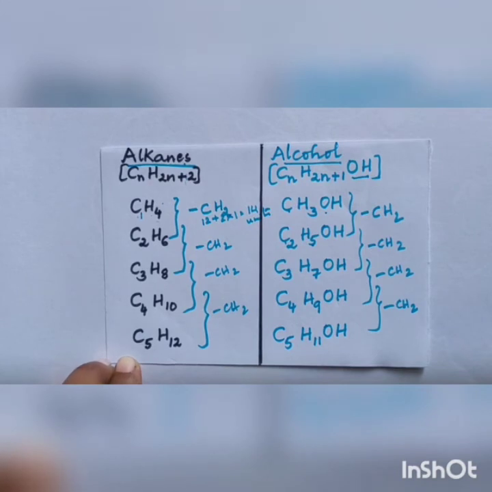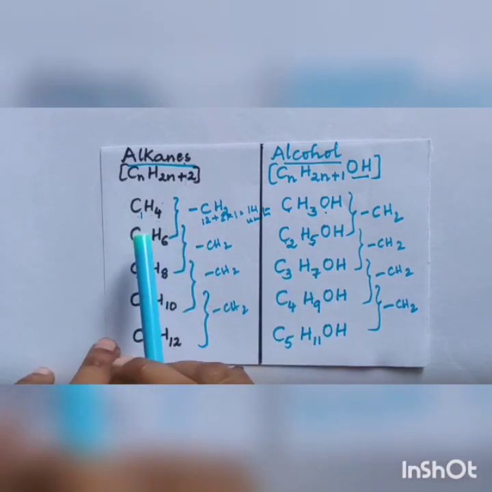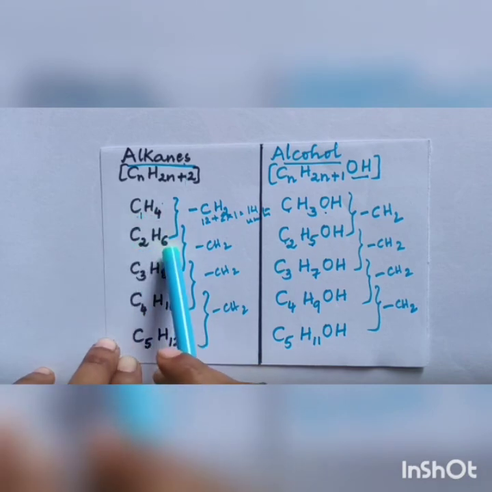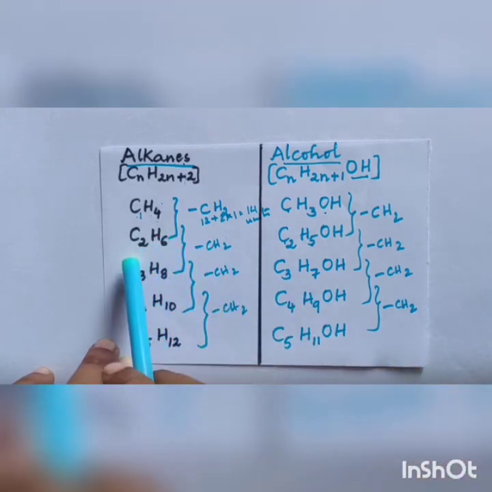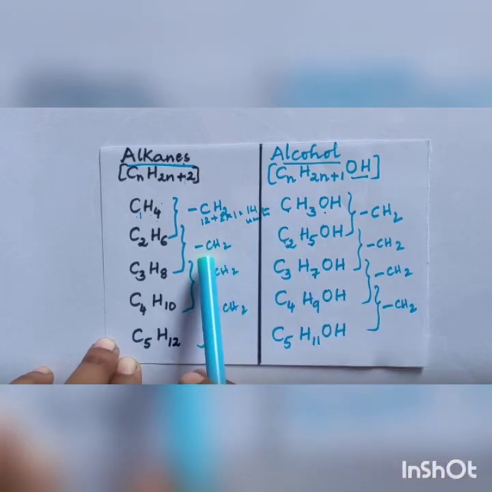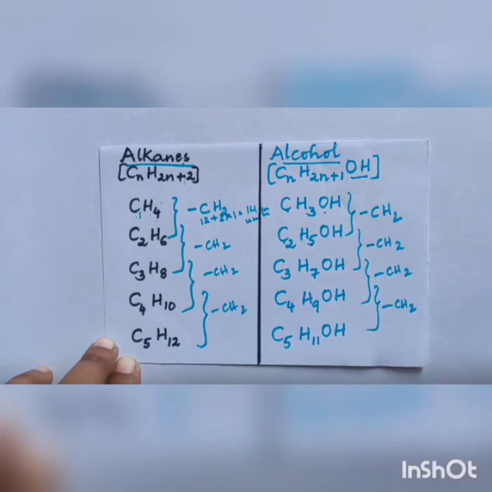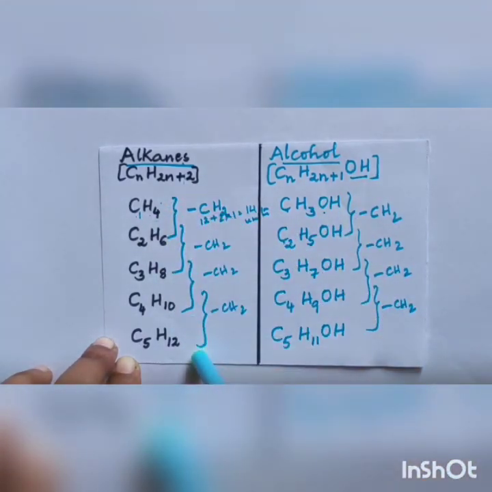Coming to the physical properties. Physical property means density, boiling point, solubility, all this. Because the molecular weight goes on varying. If you take CH4, the molecular weight is completely different from C2H6. So the molecular weight goes on increasing because the number of carbon atoms as well as hydrogen atoms increases by CH2, that is 14 units. It goes on adding 14 units. So the molecular weight goes on increasing.